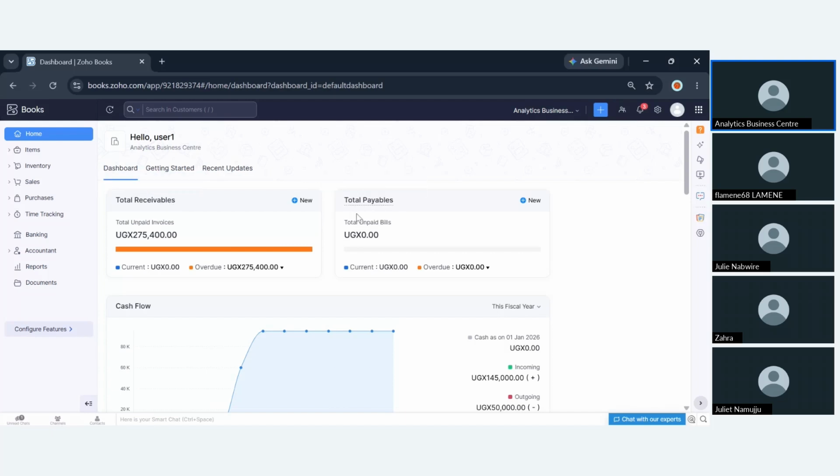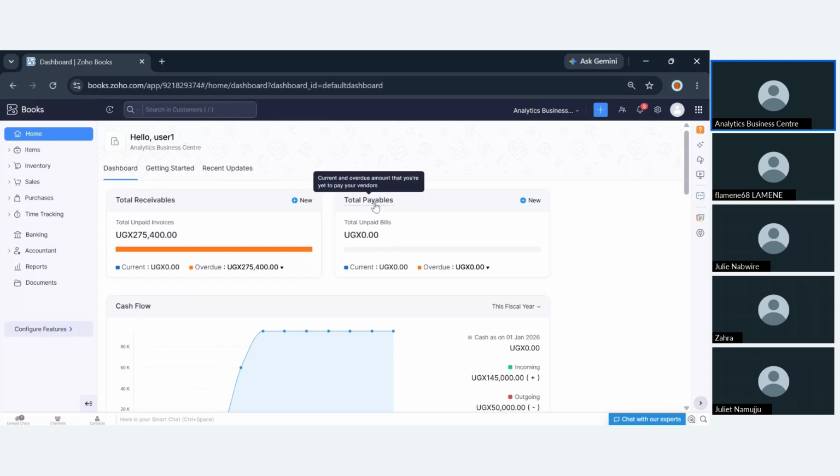Let's say you have issued an invoice or invoices. An invoice is you telling the system that you're expecting to get some money from a customer, so the system will respond to that. If you haven't attached any payment, or you have partially recorded a payment against those invoices, the system will pull that information for you. You'll be able to see all the outstanding amounts that you are supposed to collect from your customers.